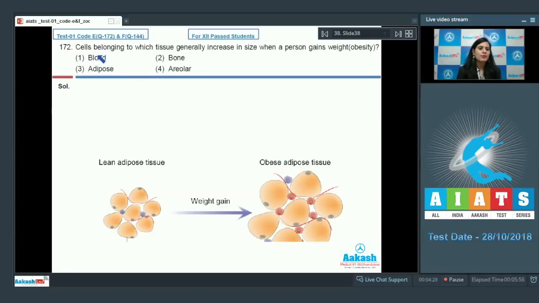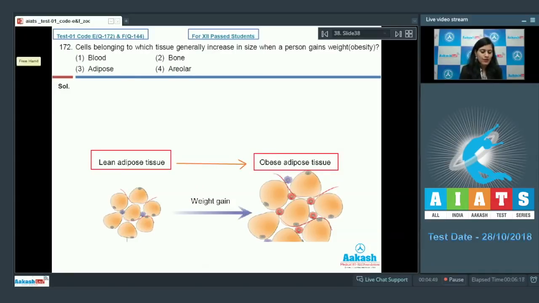Question number 172. Cells belonging to which tissue generally increase in size when a person gains weight, obesity? So in obese people, what we see is that lean adipose tissue gets converted into obese adipose tissue, and this conversion takes place by the increase in size of these cells. As you can see, in case of non-obese people, these adipose tissues are lean, whereas when the person gains weight and becomes obese, it will become obese adipose tissue and the cells increase in size. So the correct answer for this question is option number 3, that is adipose tissue.